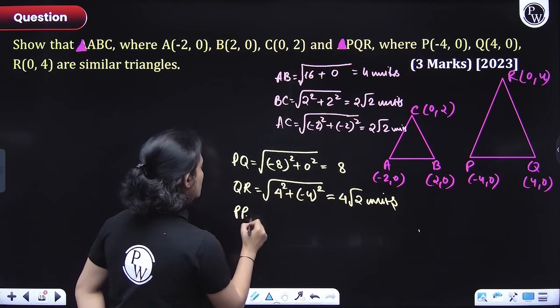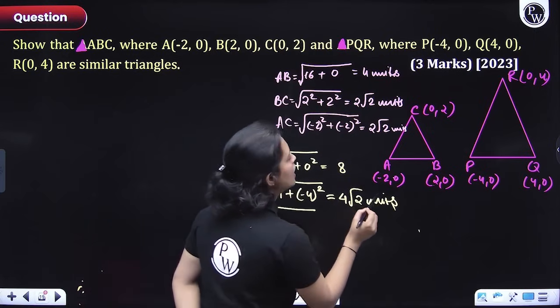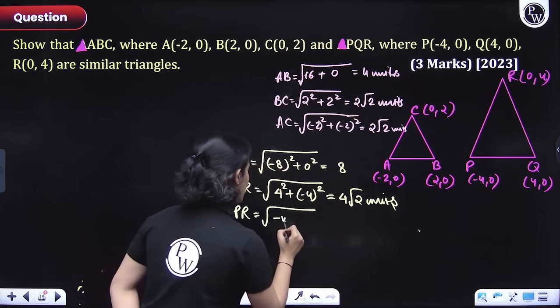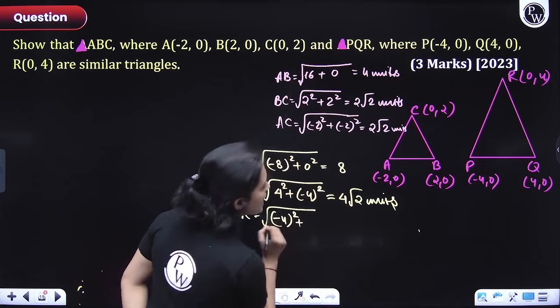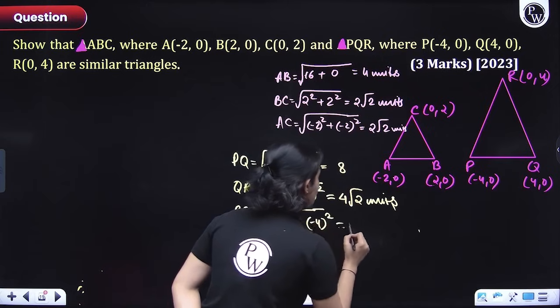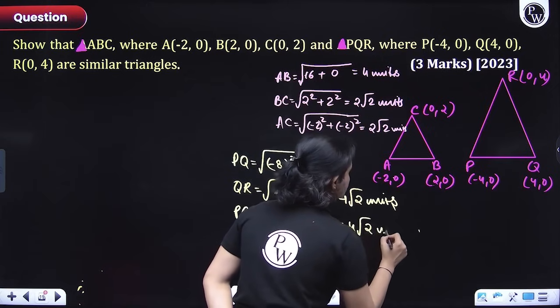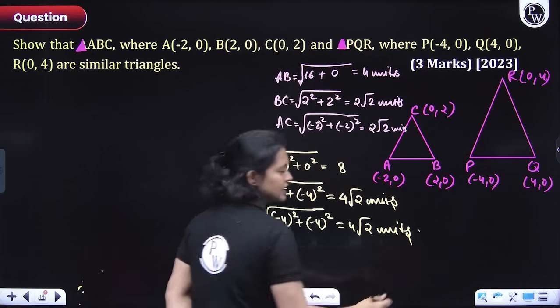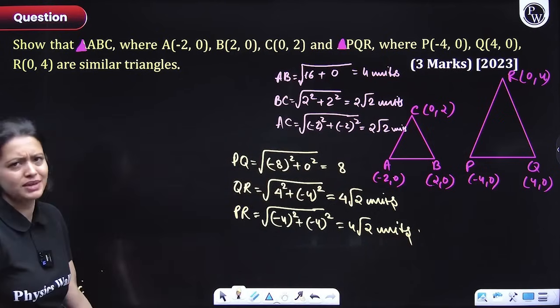So, PR would come out to be what? It would come out to be negative 4 minus 0. So, negative 4 whole square plus 0 minus 4 whole square. So, minus 4 whole square again. So, this would again come out to be 4 root 2 units. So, see, the second triangle also is isosceles. It had to be isosceles. Both of them are similar, right?